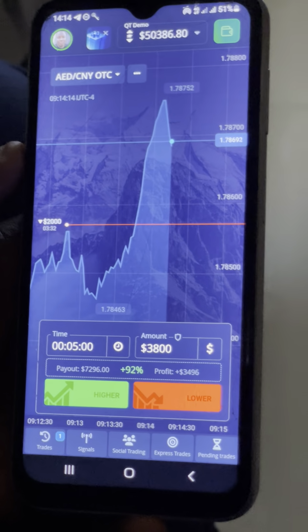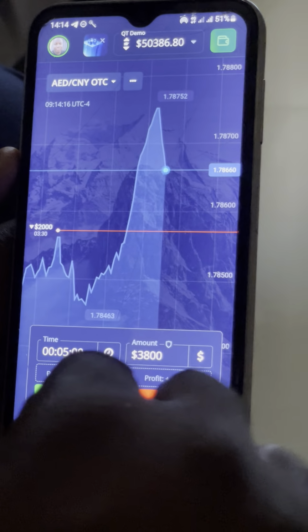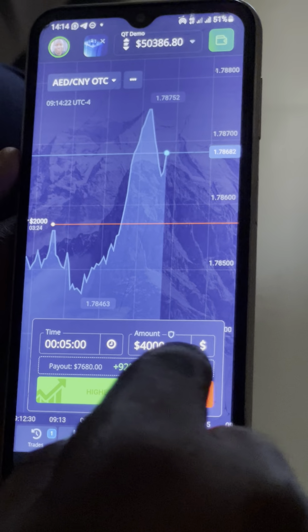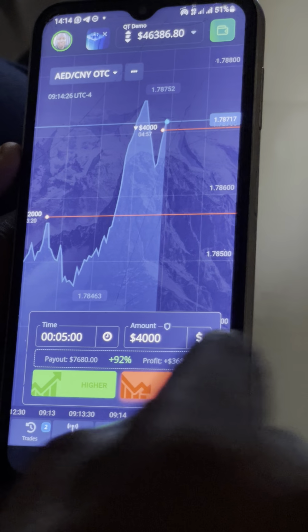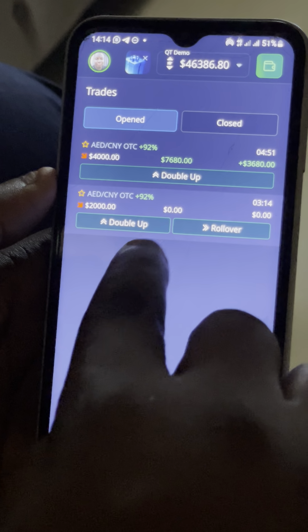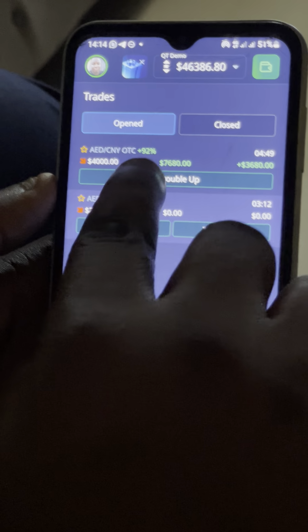I want to activate the second Martingale now at $4,000, which is ×2 of the initial capital that I use. I will just click on lower again. I've activated the second Martingale, the first Martingale. You can see one is on profit, the other one is on loss. The one that you just activated is on profit.